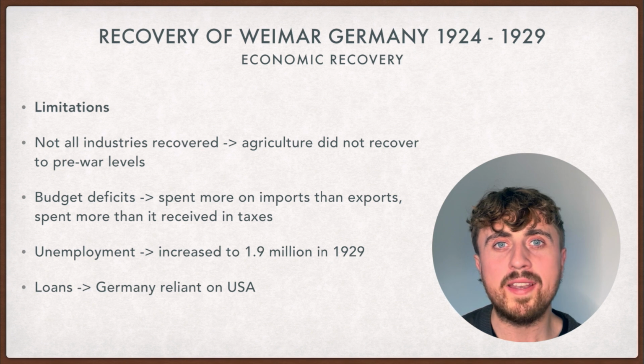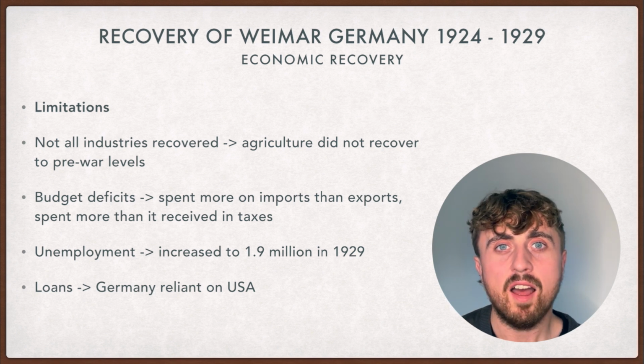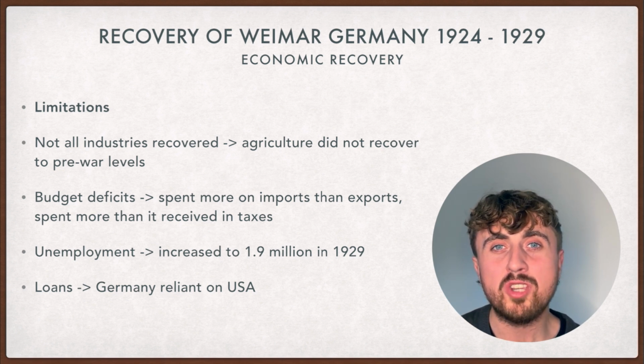However, not all industries recovered. For example, agriculture did not recover to pre-war levels. Also, the budget deficits weren't great. Germany spent more on imports than exports, and spent more than they received in taxes. Unemployment actually increased to 1.9 million in 1929, and of course, one of the biggest limitations, Germany was reliant on the USA with their loans.